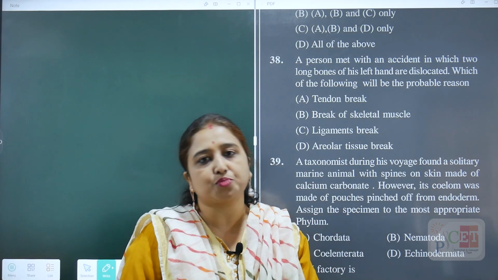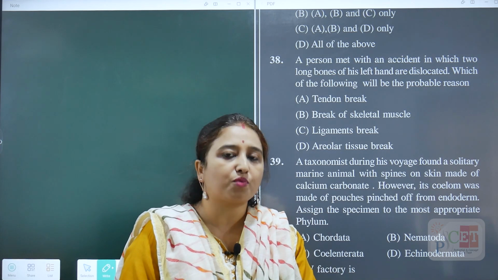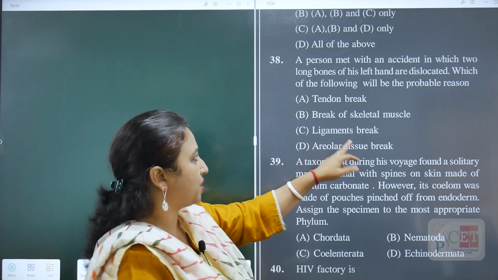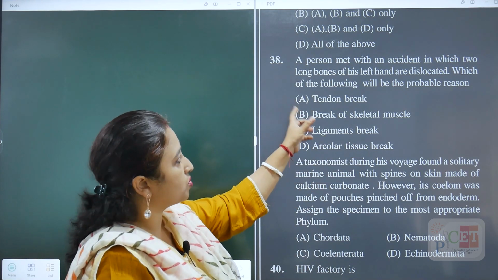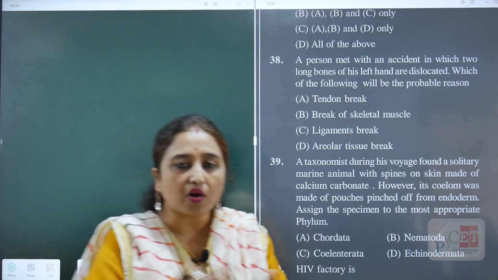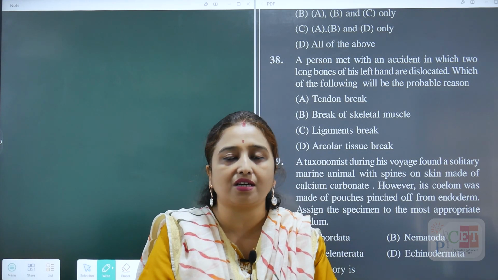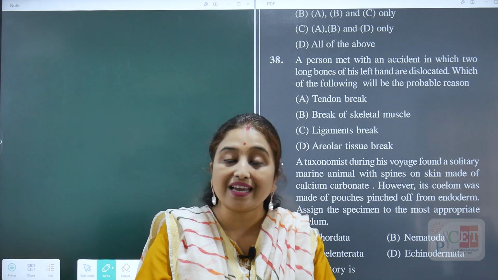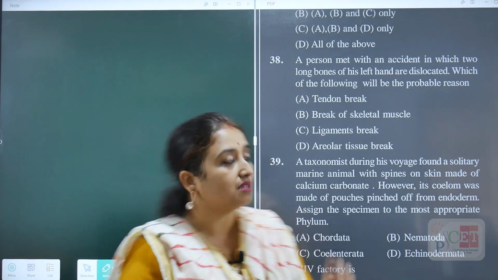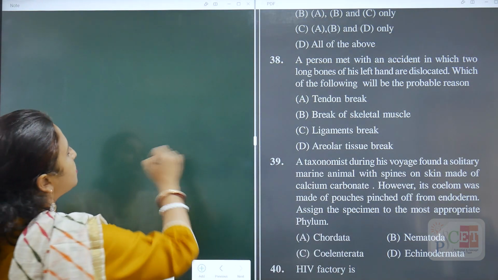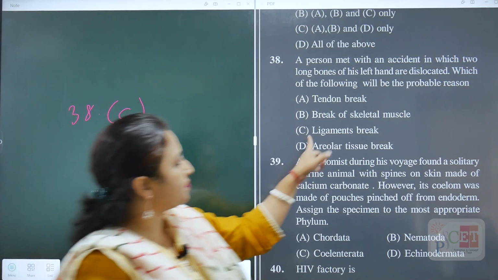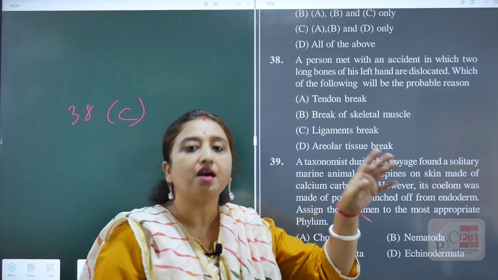Normally, ligaments are responsible for joining bones, and tendons are responsible for joining skeletal muscle with bone. The best answer for this is ligaments break, because here they have referred to the long bones, two long bones of his left hand being dislocated. They are talking about bones. Bones are connected by ligaments, skin and muscle are connected by areolar tissue, and skeletal muscle and bone are connected by tendon. The best answer for question number 38 is C, ligaments break. Okay, because ligaments are responsible for connecting the bones.